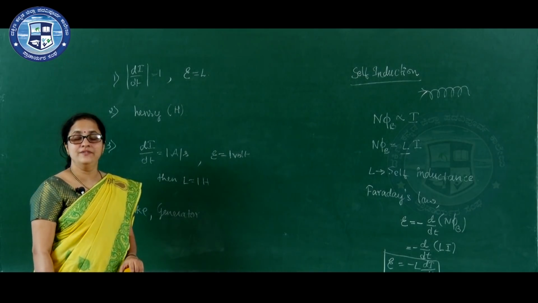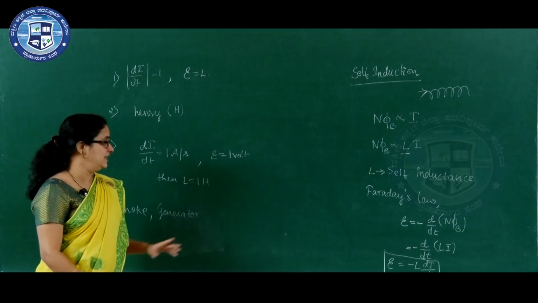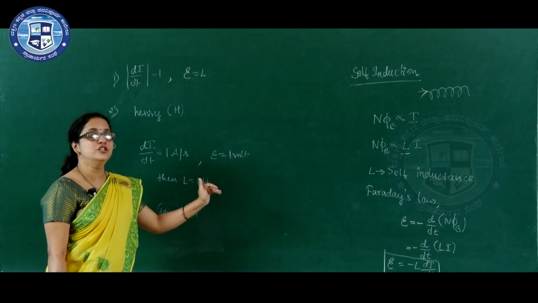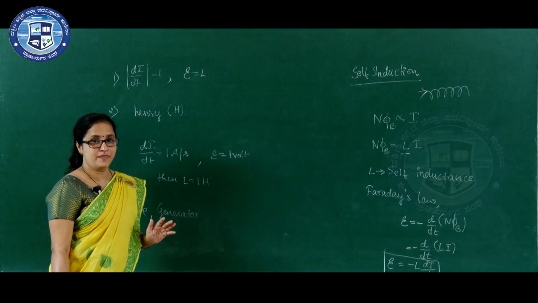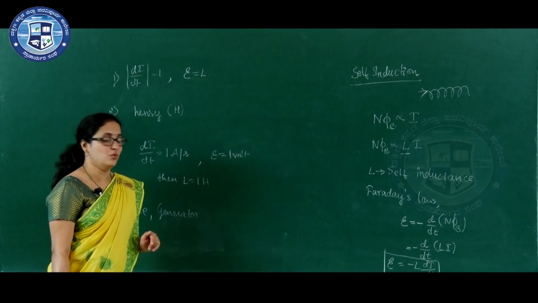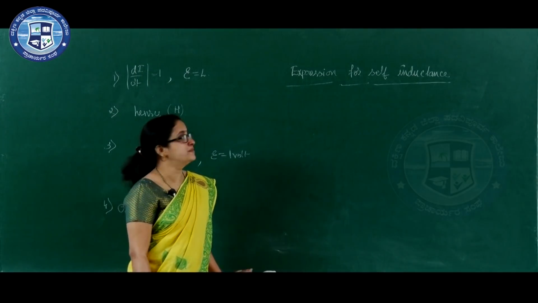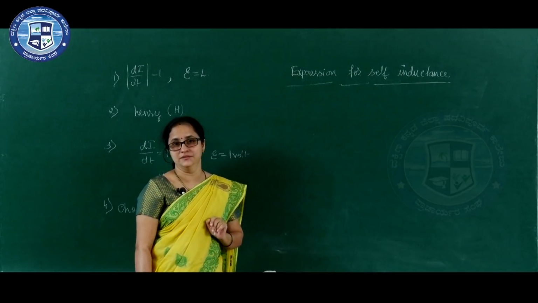Now, how will we get the expression for L? We are going to derive the expression for coefficient of self-induction, or self-inductance. What is the formula for L? Let us derive an expression for self-inductance.